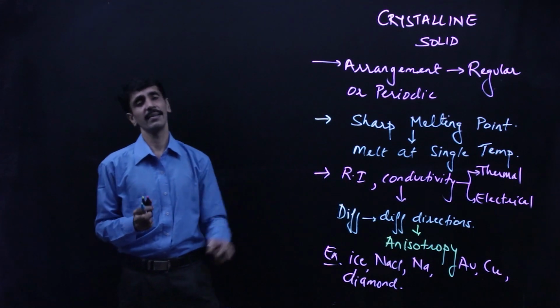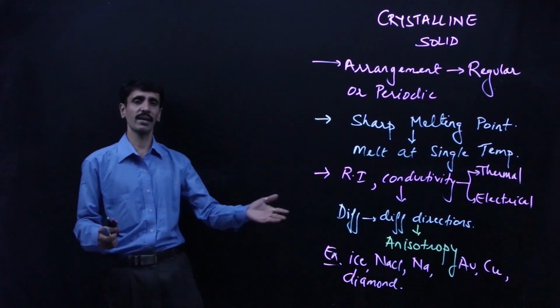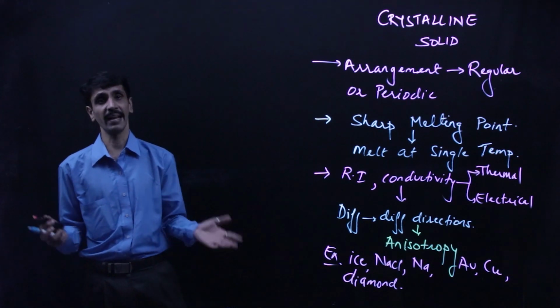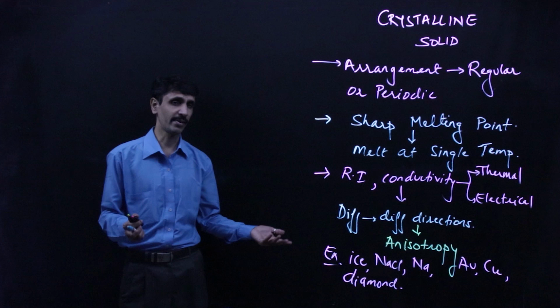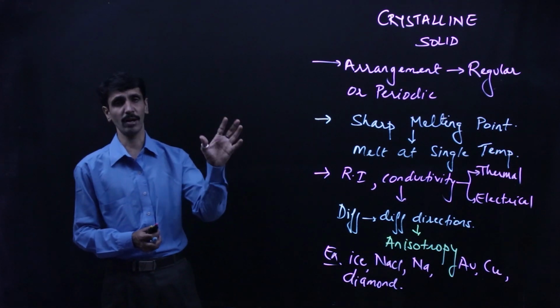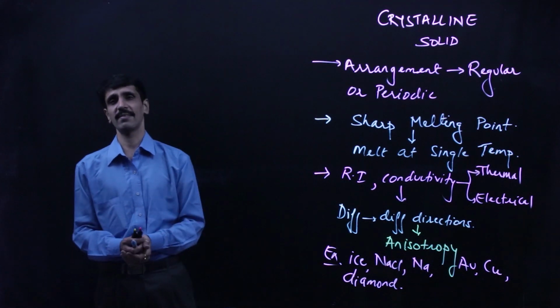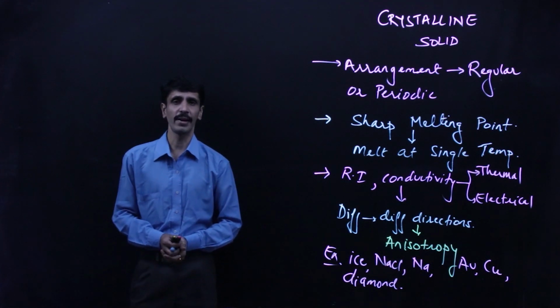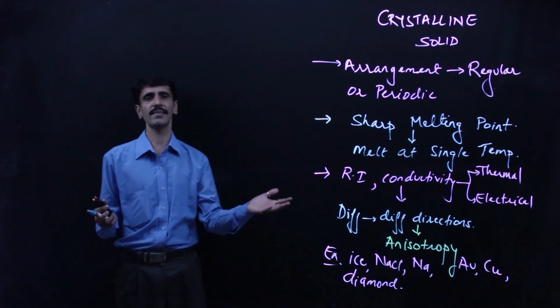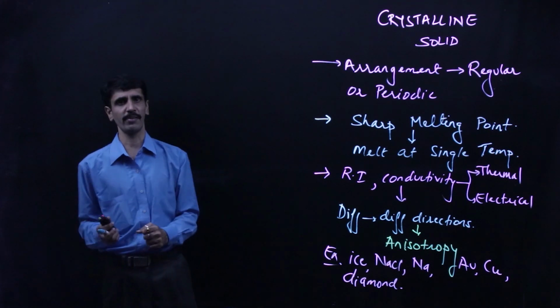Okay, and the examples of crystalline solids, you can check it out over here. It's all about ice, gold, copper, NaCl, okay, graphite, diamond, and so on. Okay, so these are the examples where we talk about these are all crystalline solids. Okay, so I guess you have understood the properties of crystalline solids. Now once you understand the crystalline solids, then you need to understand amorphous solid.